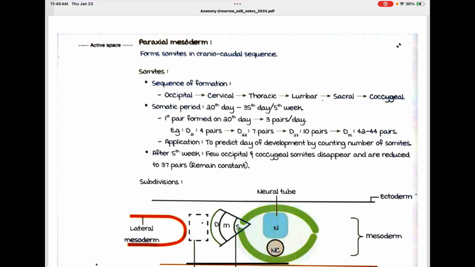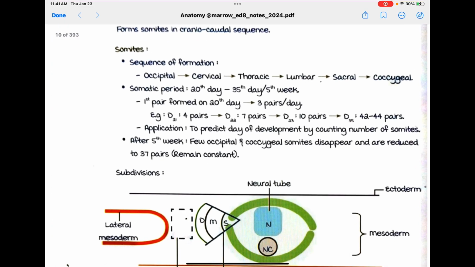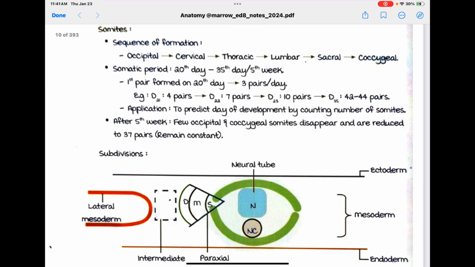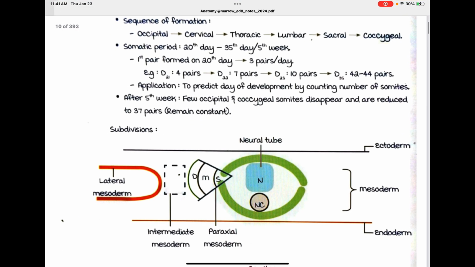So first mesoderm is occipital, followed by cervical, then thoracic, then lumbar, then sacral and coccygeal. So occipital, cervical, thoracic, lumbar, sacral, coccygeal. The somite period is from the 20th day to the 35th day, the 5th week.